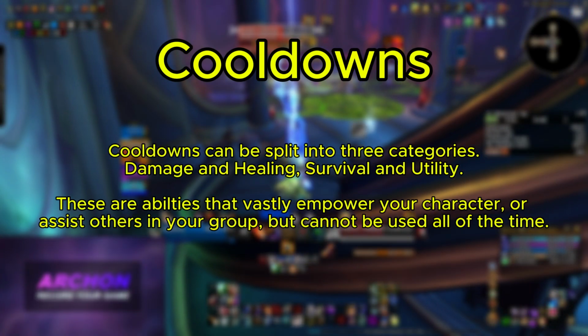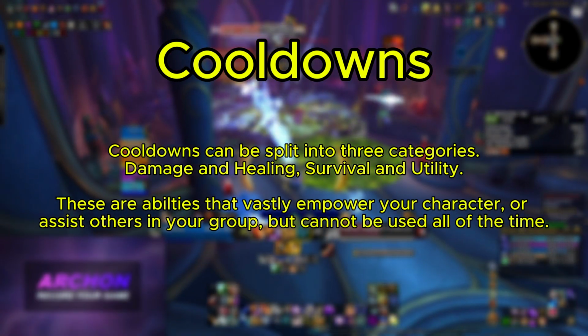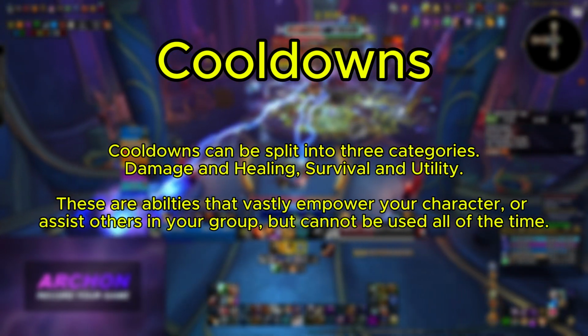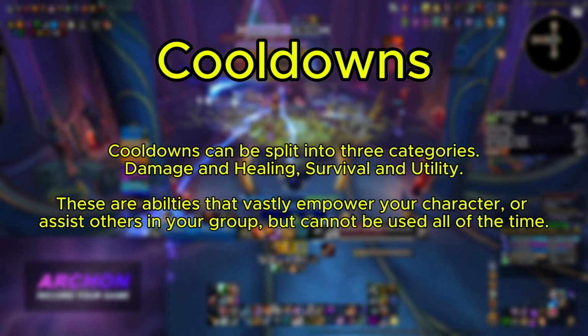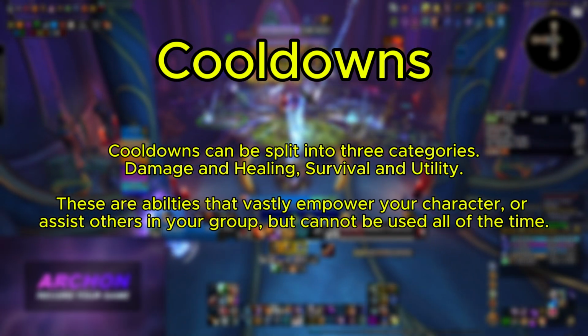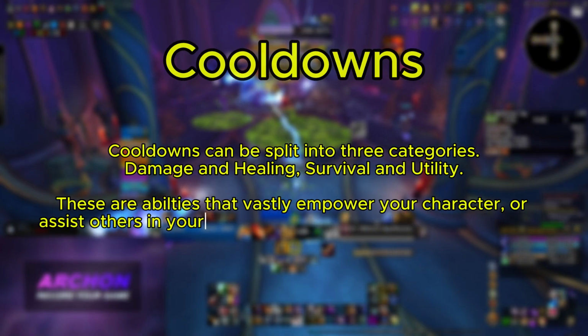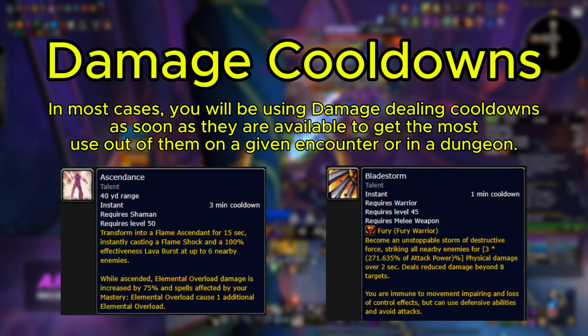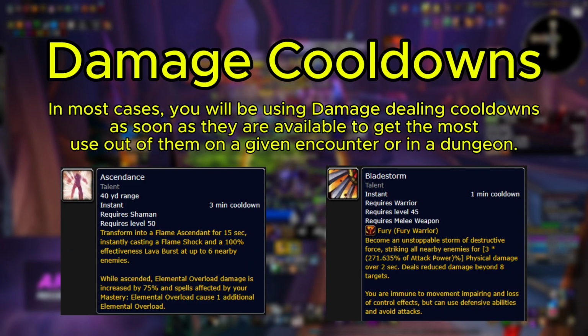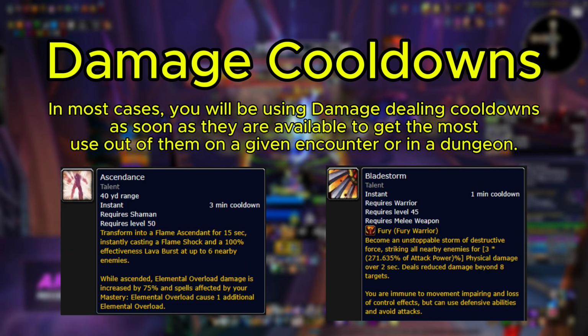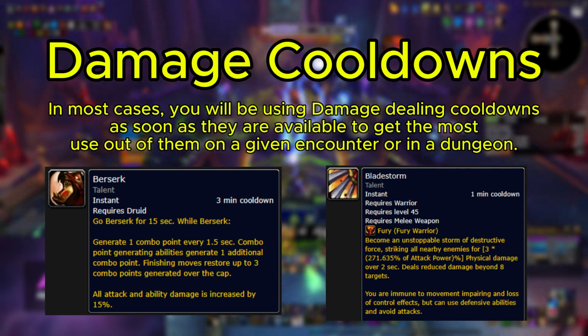Cooldowns, also sometimes called CDs, can be split into three different categories: damage and healing, survival, and utility. These are abilities that vastly empower your character, or assist others in your group, but cannot be used all the time. In the vast majority of cases, you'll be using your damage cooldowns on cooldown, so that you can get the most use out of them throughout a raid encounter or the dungeon.